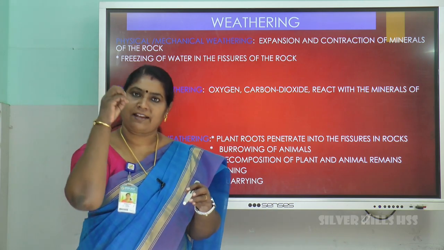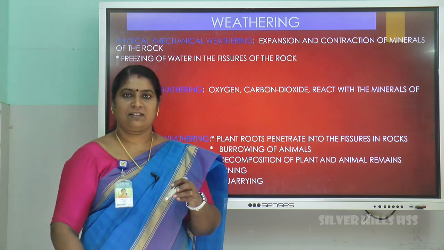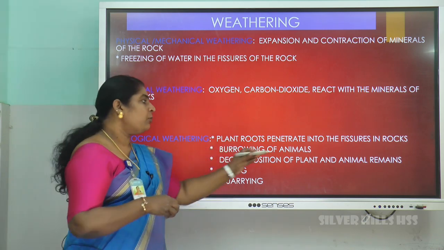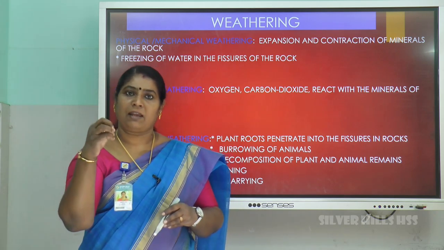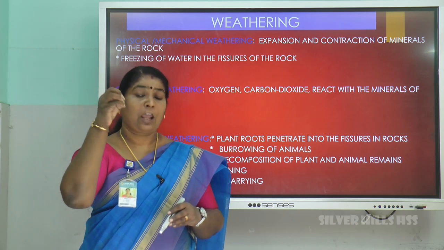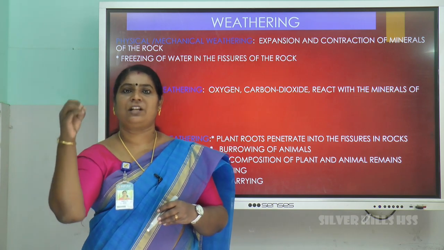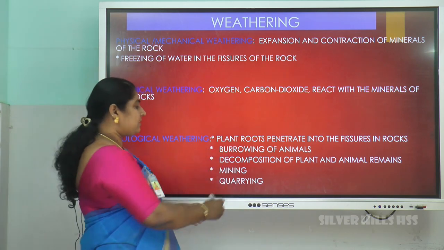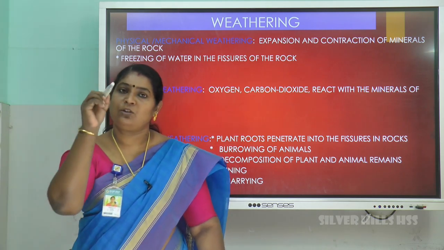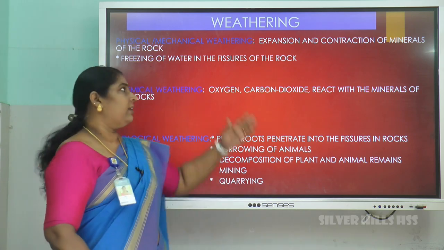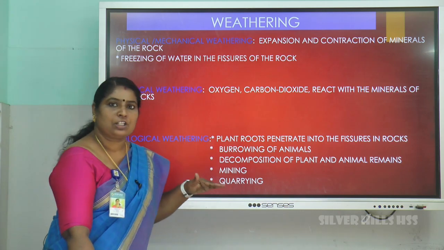Some small animals like rats, worms, they make small holes on the rocks for their dwelling places and the rocks break. Decomposition of plant and animal remains, that is, plant and animal remains decay on the soil, decay on the rock and acid is created. This acid leads into the disintegration of rocks. Then human activities like mining and quarrying also leads into the disintegration of rocks. So these are three types of weathering, that is physical or mechanical weathering, chemical weathering and biological weathering.